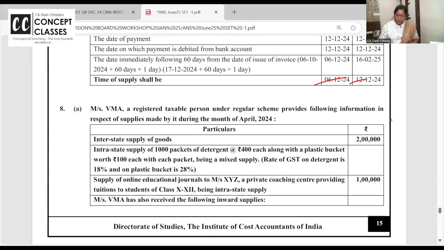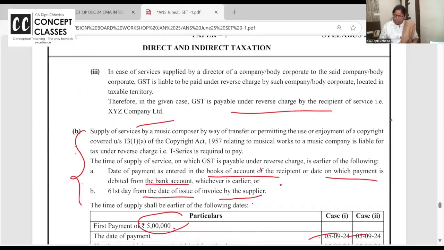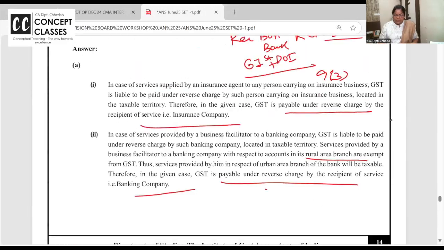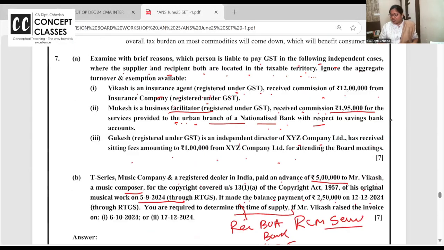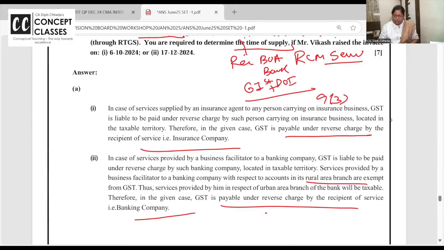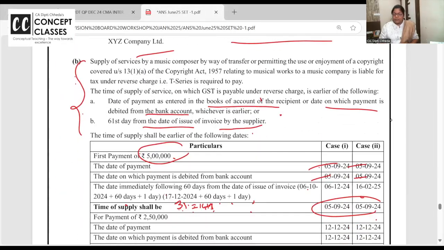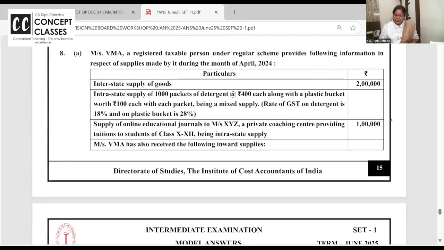Right. Okay. Now let us go to the next question. Did you observe this question? You can do it by choice. It is very easy. This time they asked RCM. Sometimes they'll ask cases whether this is supply or not from your Section 7 chapter.